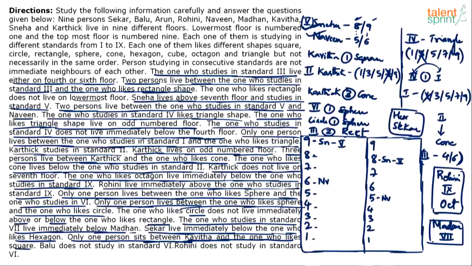How does it help? Okay, Karthik and Kon have 3 persons between them, right? So let's say if Karthik comes here, 1, 2, 3. Achha, Karthik is on an odd numbered floor. So let's say in case number 1, 9th floor is blocked by Sneha. Karthik cannot come on 7th floor. If Karthik comes on 5th floor, Kon can come there, or Kon can come on 1st floor. If Karthik comes on 3rd floor, then 1, 2, 3, Kon can come on 7th floor.